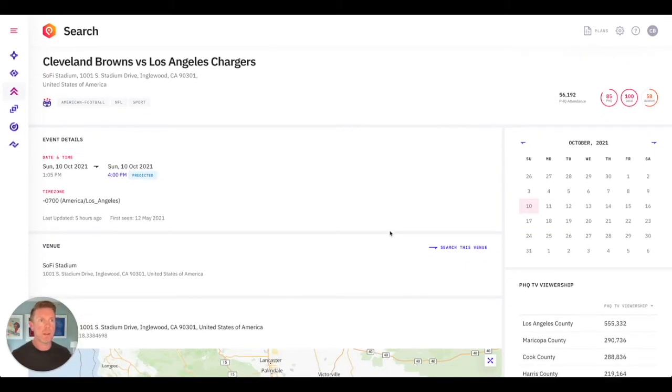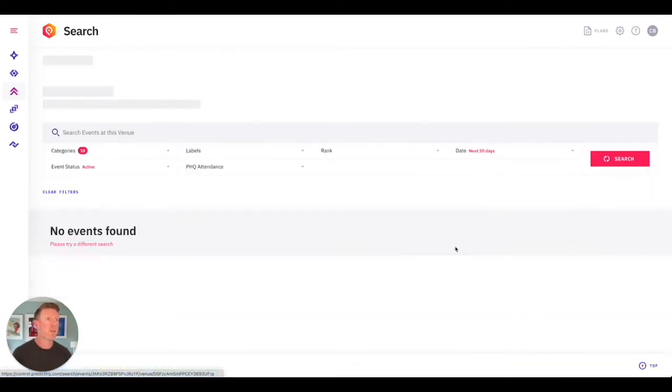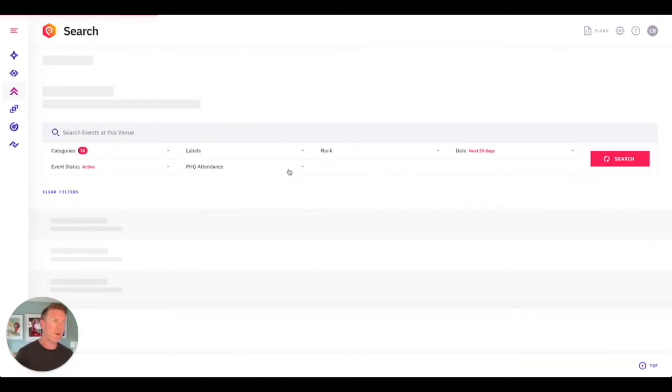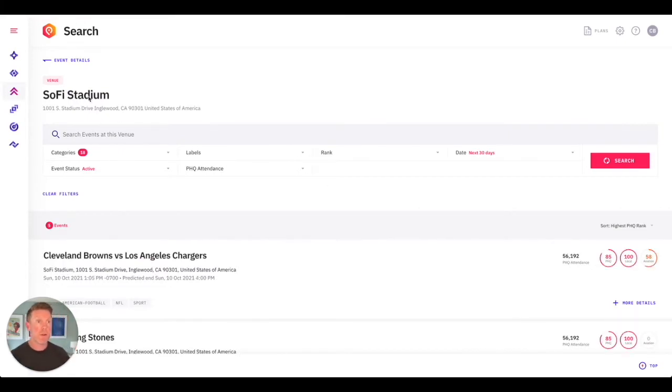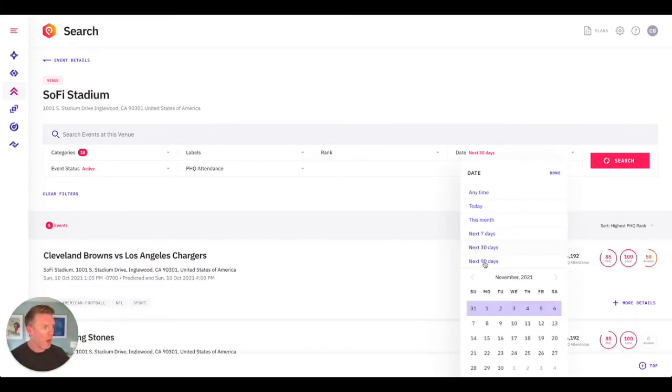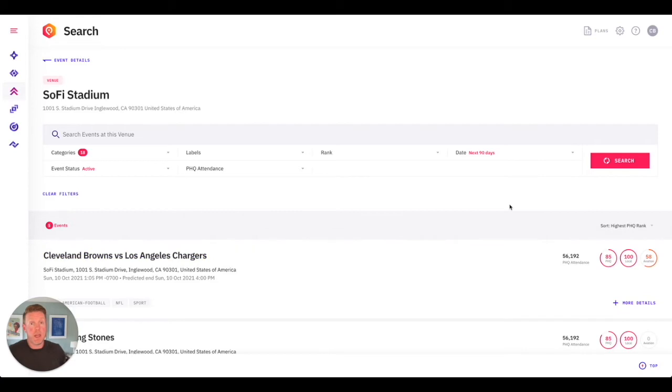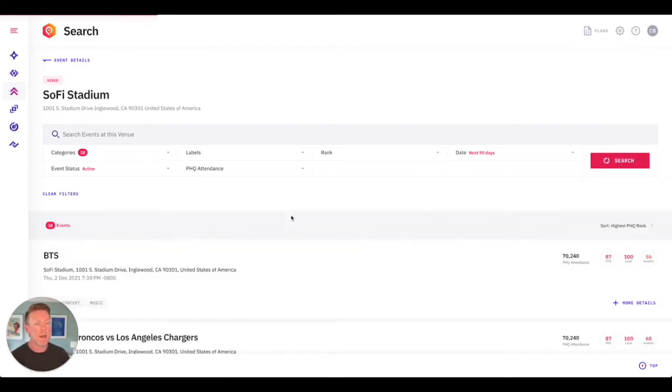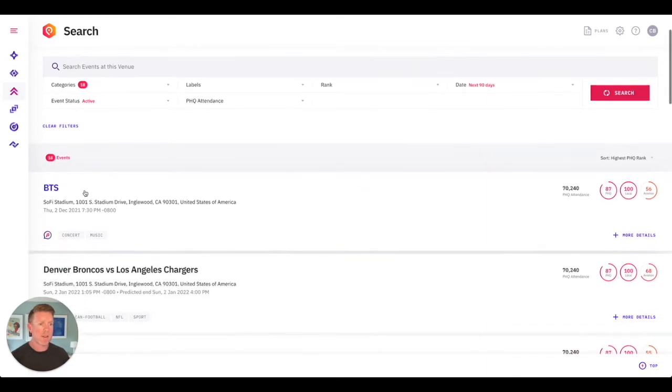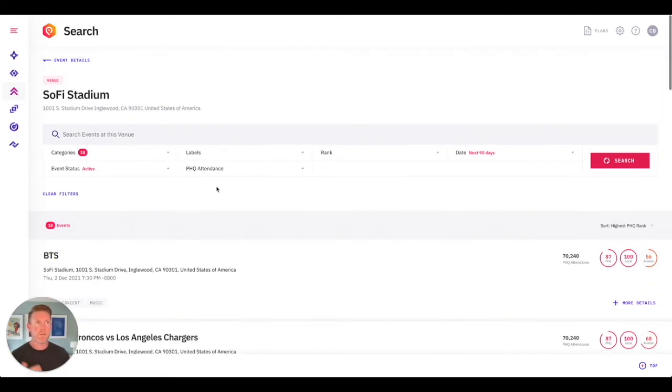The other thing, a common question is, well, not only do I want to know about this game, but I want to know about that venue. So what's happening in that particular venue? So what you can also do is you can go search on that venue. So if we go to SoFi Stadium, here it is here, we can actually go, well, look, I actually want to look 90 days out. You can look a year out if you like, but let's just go 90 days. And you can see here, they've got around 18 events. So you've got BTS playing in there. You've got the Broncos. And so all that is available within here.